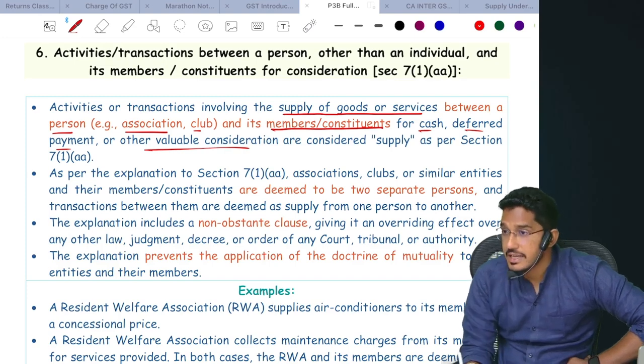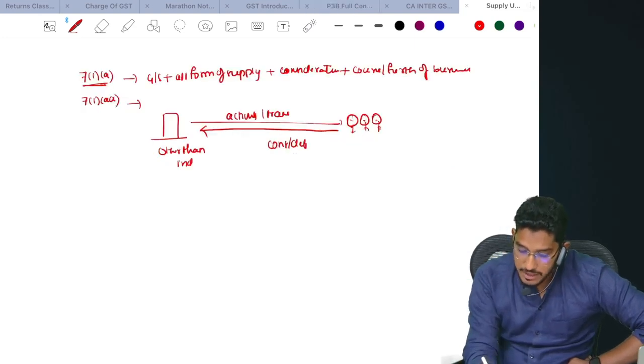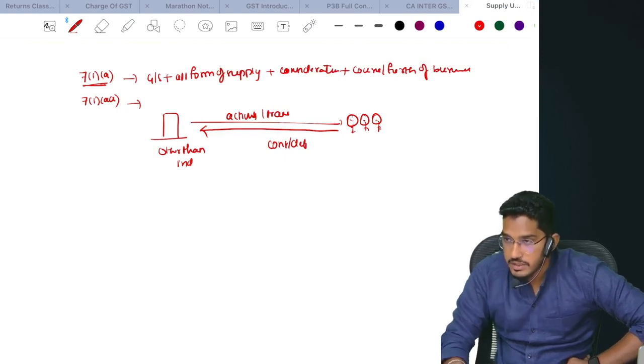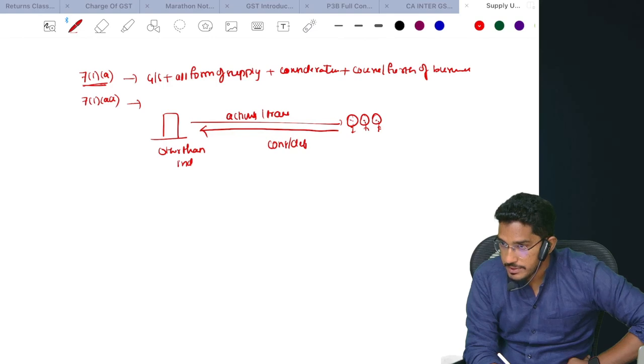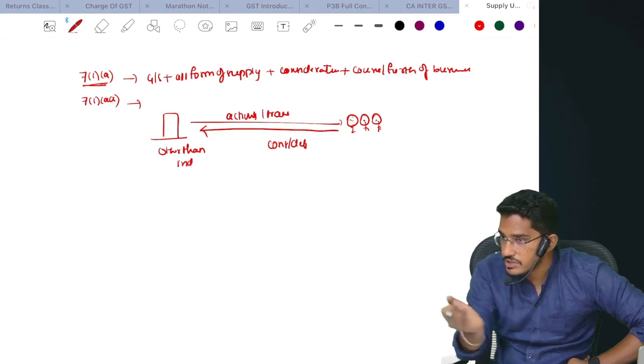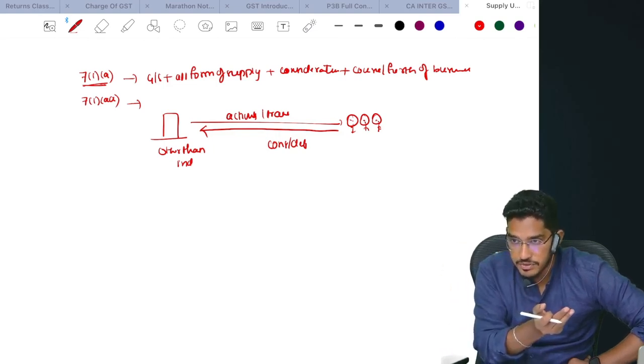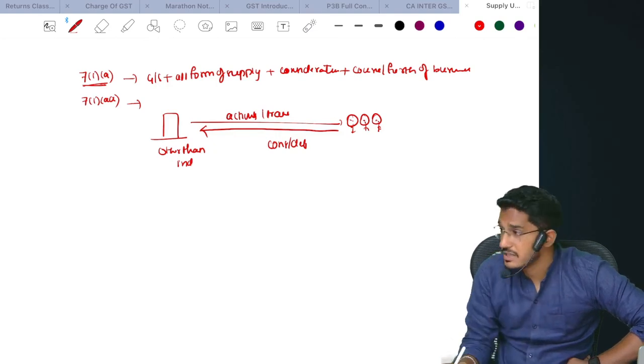I have put it in a diagram perspective. If a person other than an individual is providing any activities or transactions involving supply to its own members or constituents, or vice versa, that means members are providing goods or services to the person other than an individual, then it also will be treated as supply.